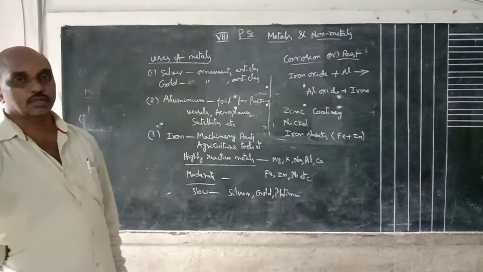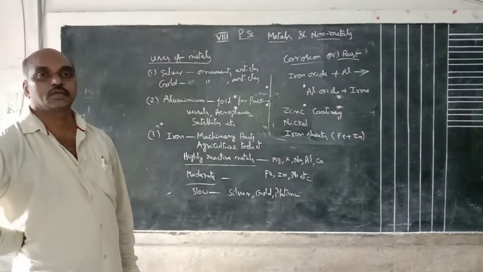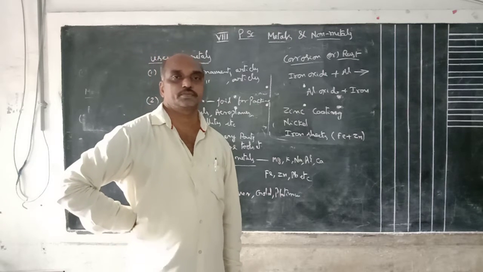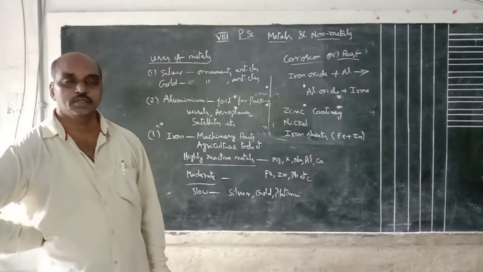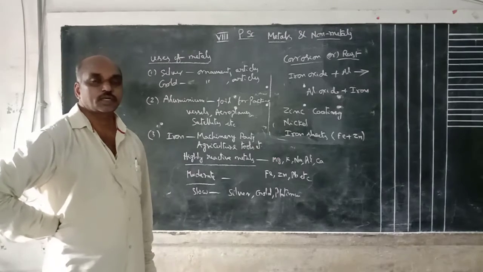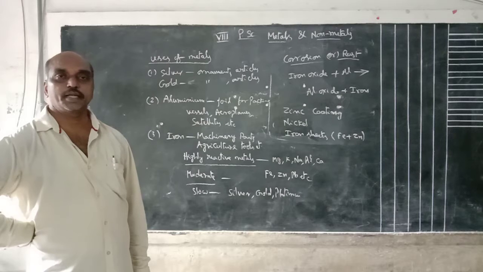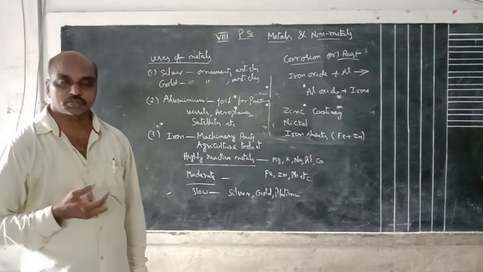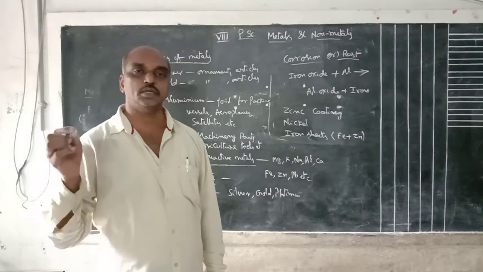Today, what are the important points of metals and non-metals? In the last class, we already discussed the properties of metals: lustrous, sonorous, malleable, ductile, good conductors of heat and electricity. Today, one lab activity is conducted. What is the lab activity? To know the reaction of oxygen with metals and non-metals. Take one metal, react it with oxygen, after that react it with distilled water, and test the solution with litmus paper.